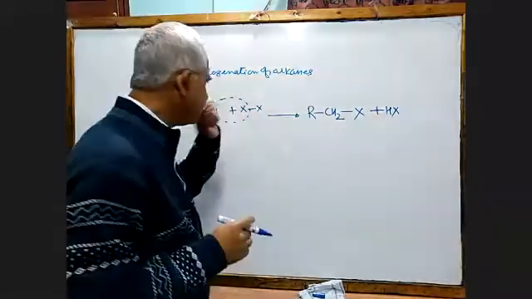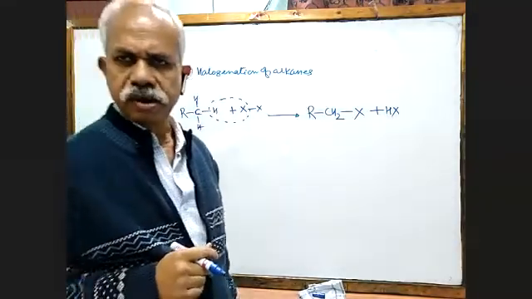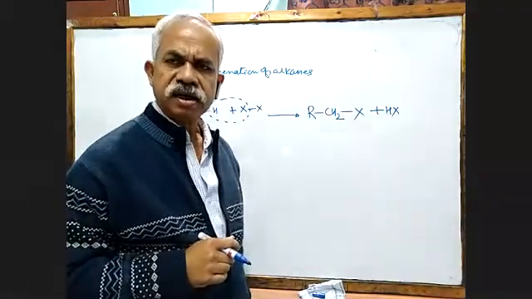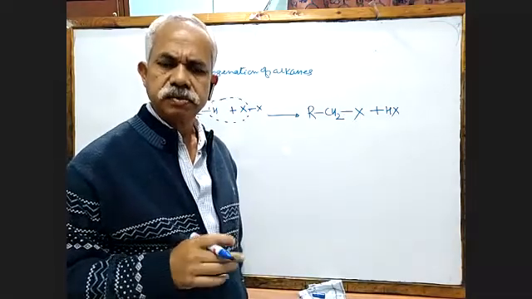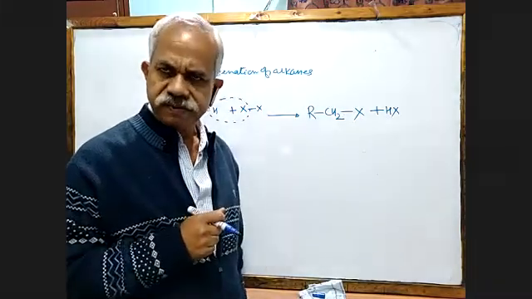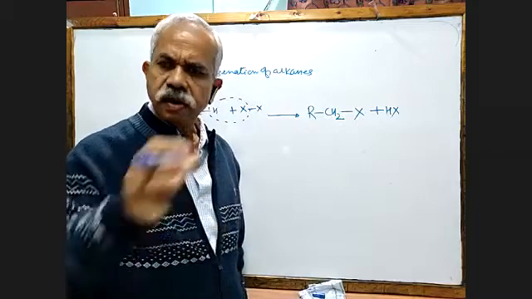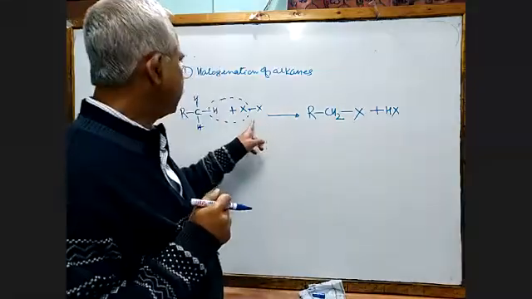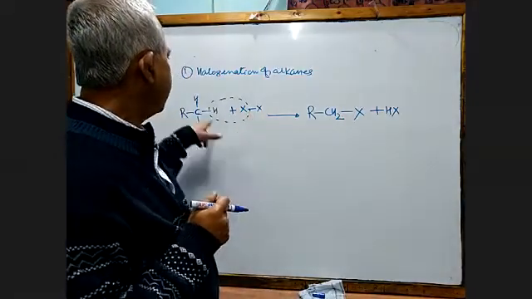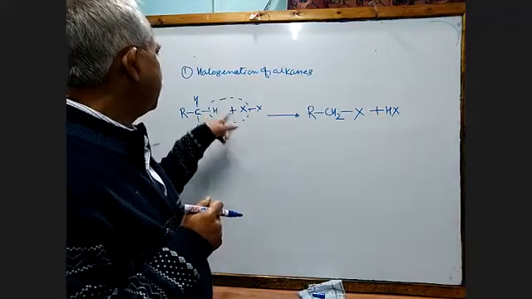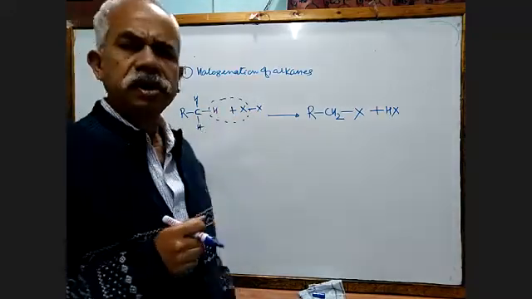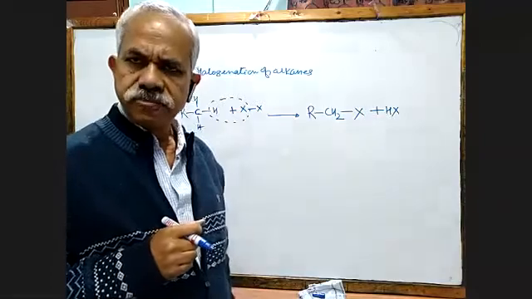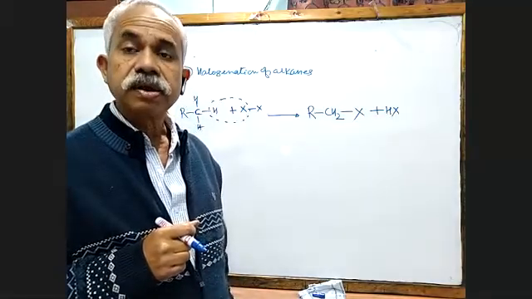Now, how do we break this X and X bond? Obviously, you will not start a chemical reaction with a scissor or a knife. You also will not cut this bond with scissors and glue them together. It's not possible. So what should I do?